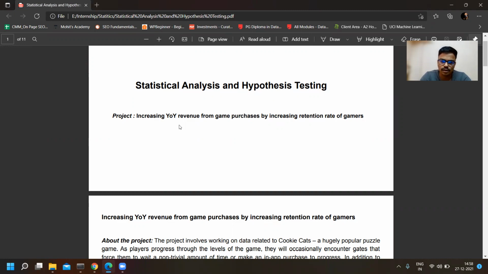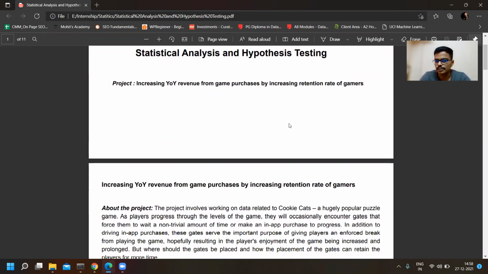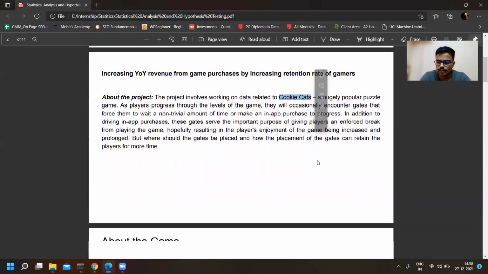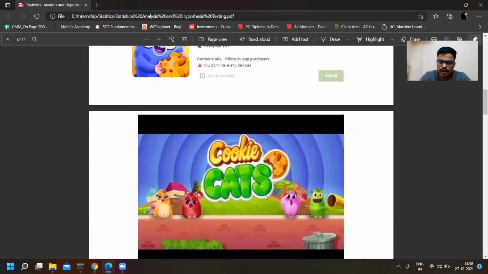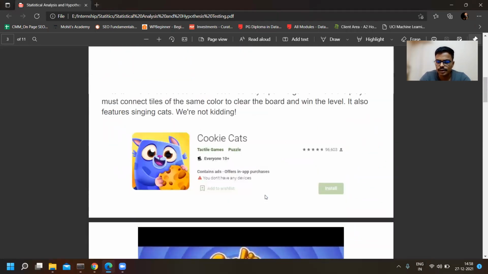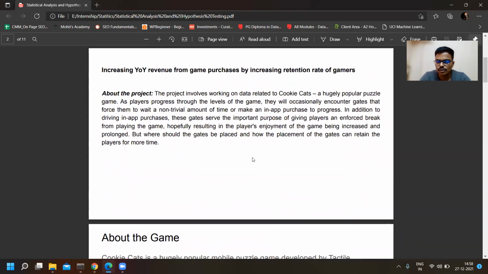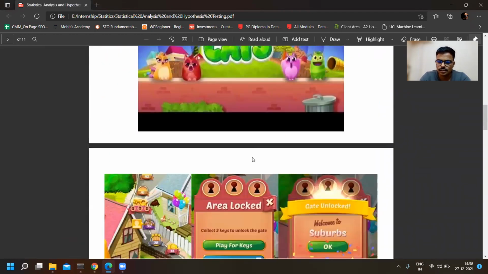It is about statistical analysis and hypothesis testing. The project is all about increasing the year-on-year revenue from game purchases by increasing the retention rate of gamers. So we have this mobile game, Cookie Cats, a popular game which looks like this. This is a game where we have to analyze where the players are playing and how they are playing, at what level and how, so that we can increase their retention rate.